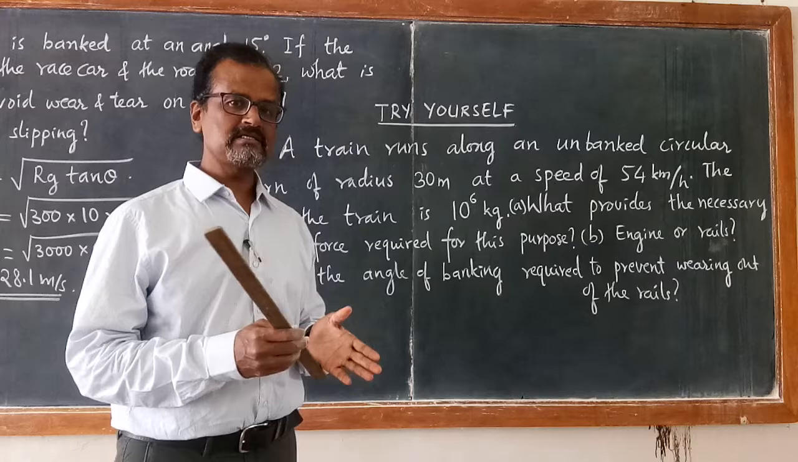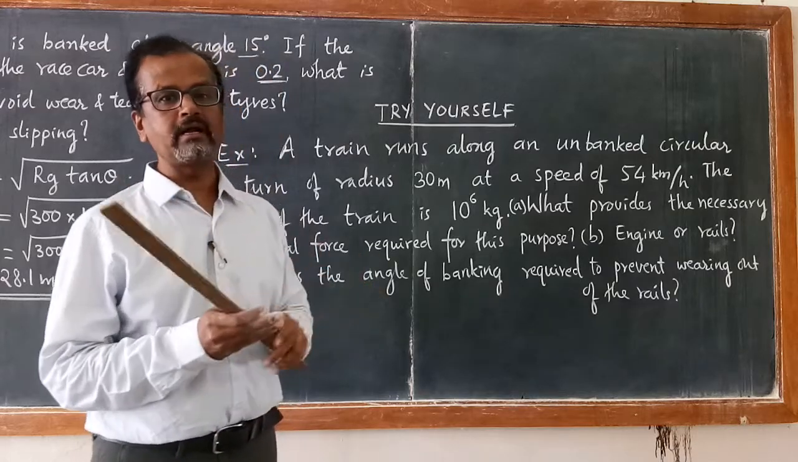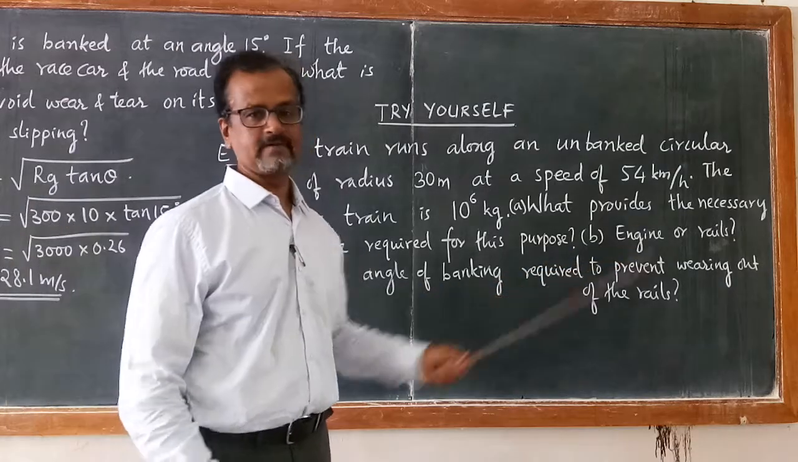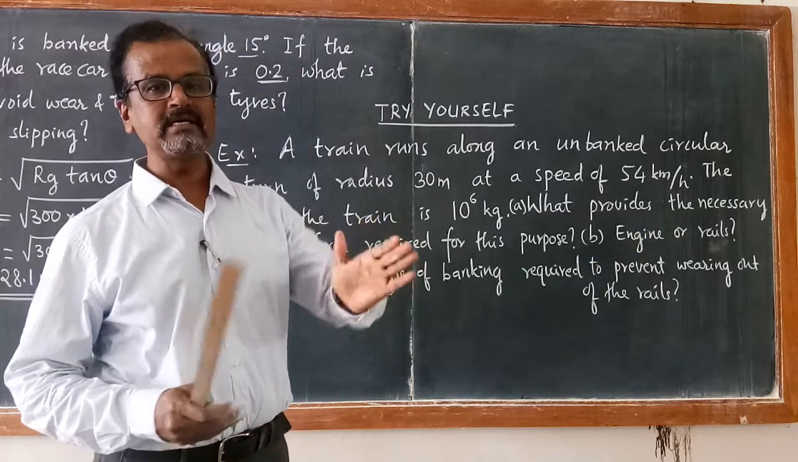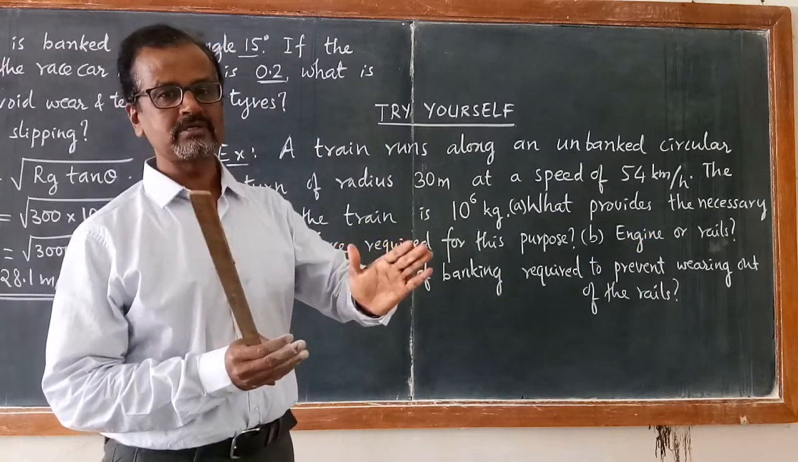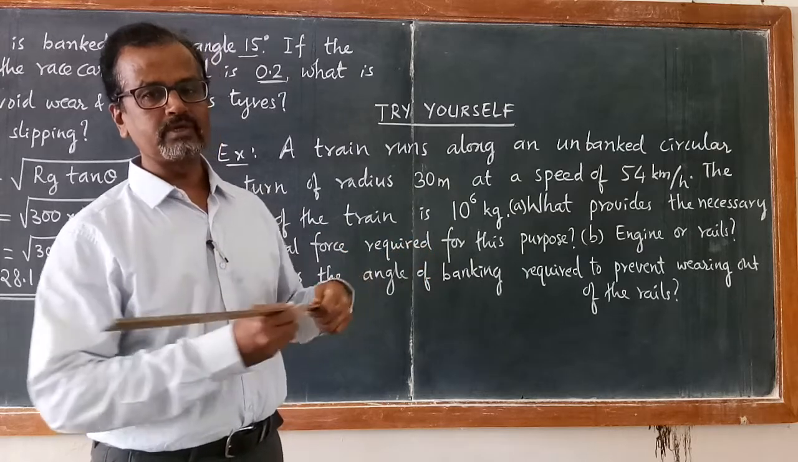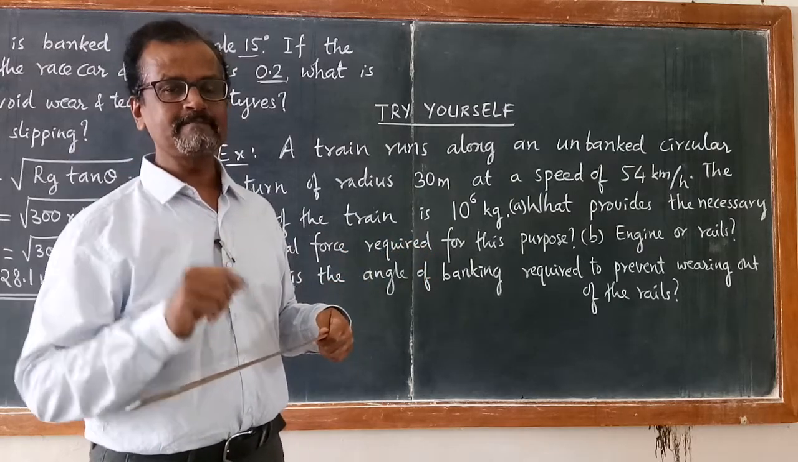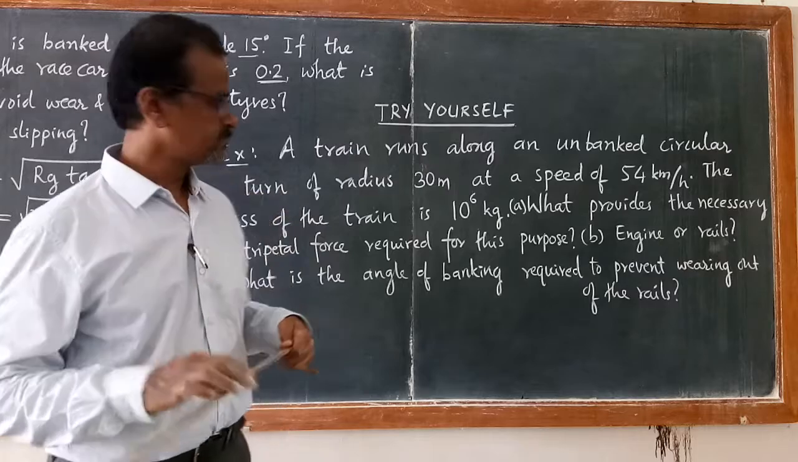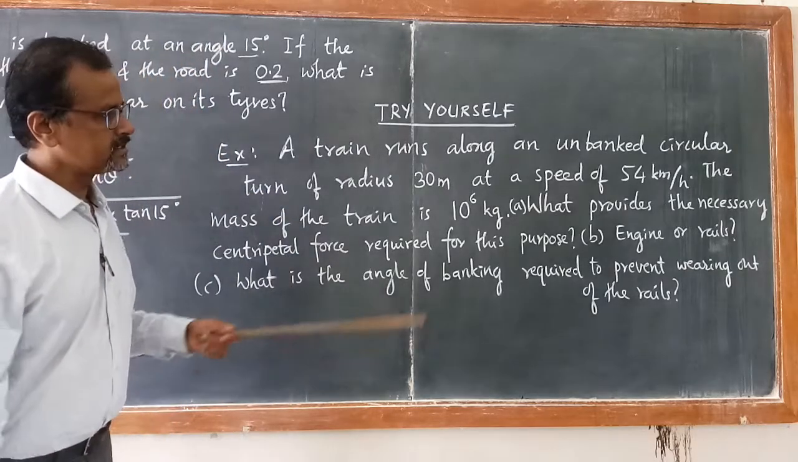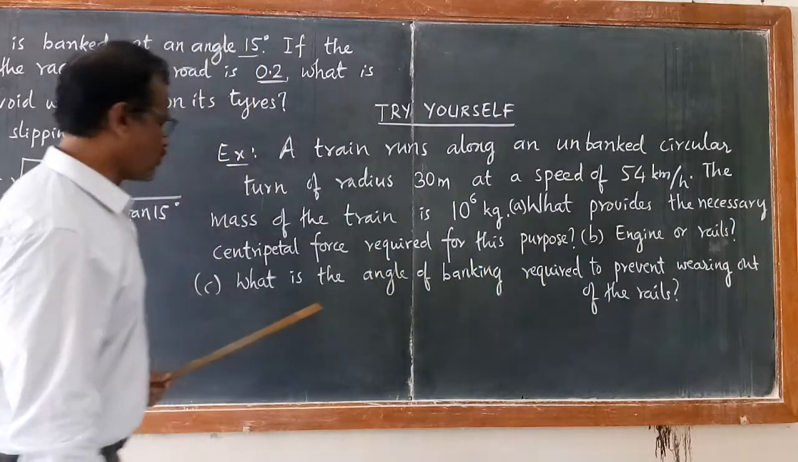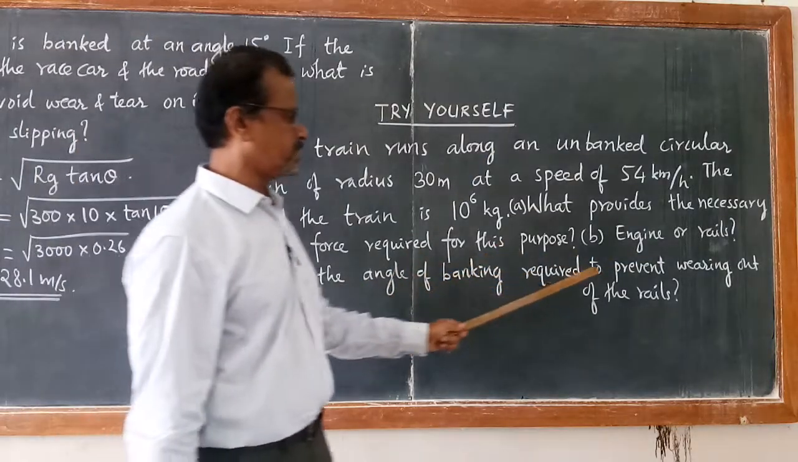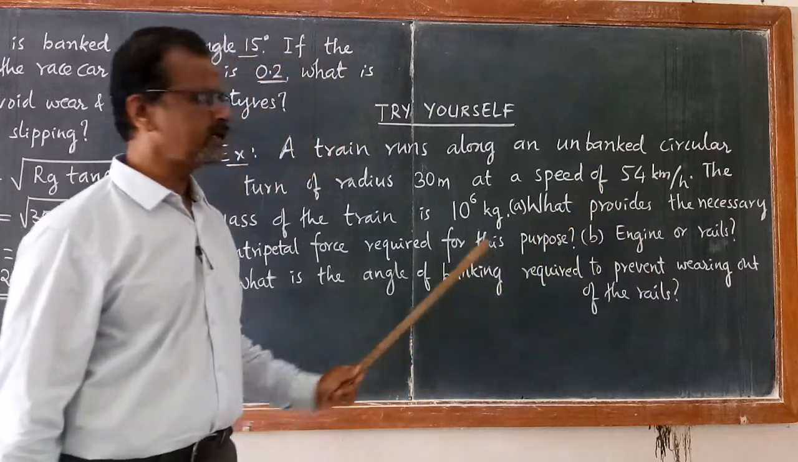Then which rail? Is it inner rail or outer rail or the engine? Definitely not the engine. It is the outer rail. The outer rail provides the necessary centripetal force, acting towards the center of the track, in the form of friction. Then what is the angle of banking required to prevent wearing out of the rails?